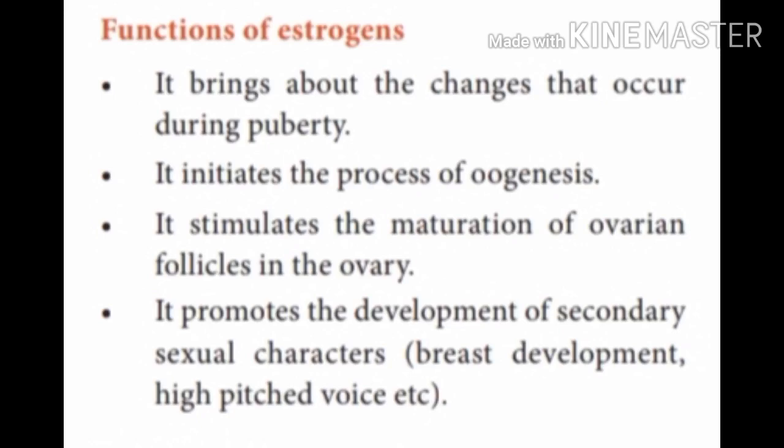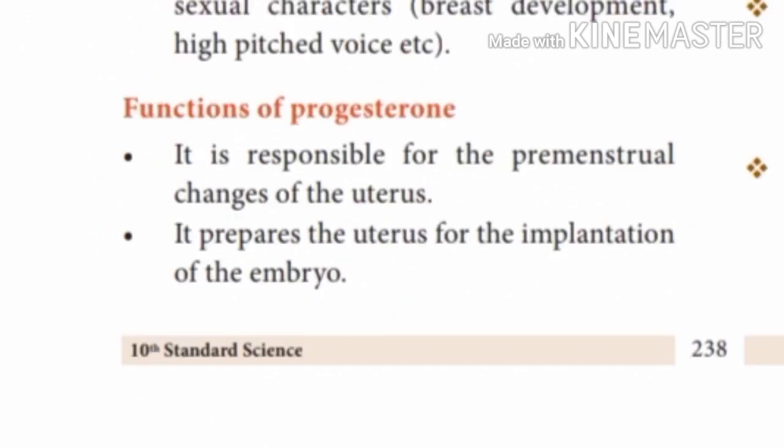Let's see the functions of progesterone. It is responsible for premenstrual changes in the uterus. After the regular bleeding season, some changes take place in the uterus, and progesterone is responsible for that. It prepares the uterus for the embryo.